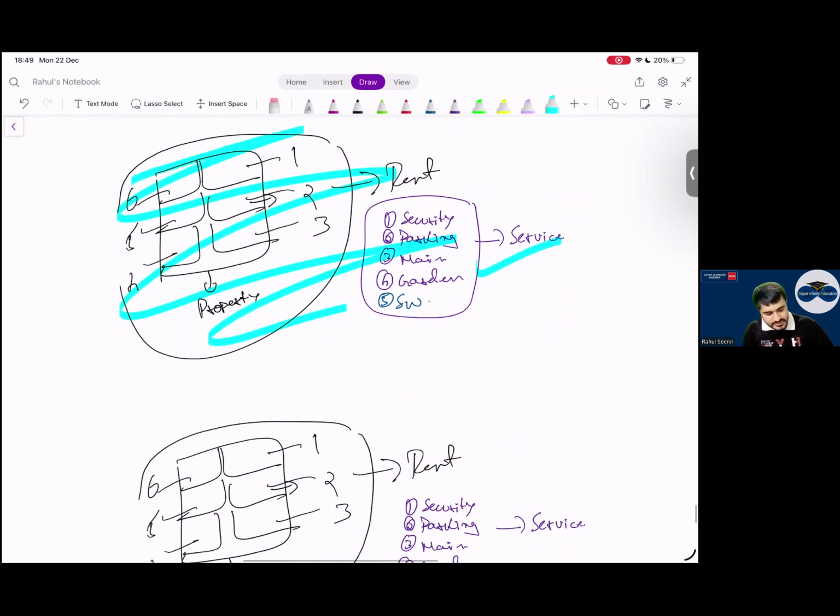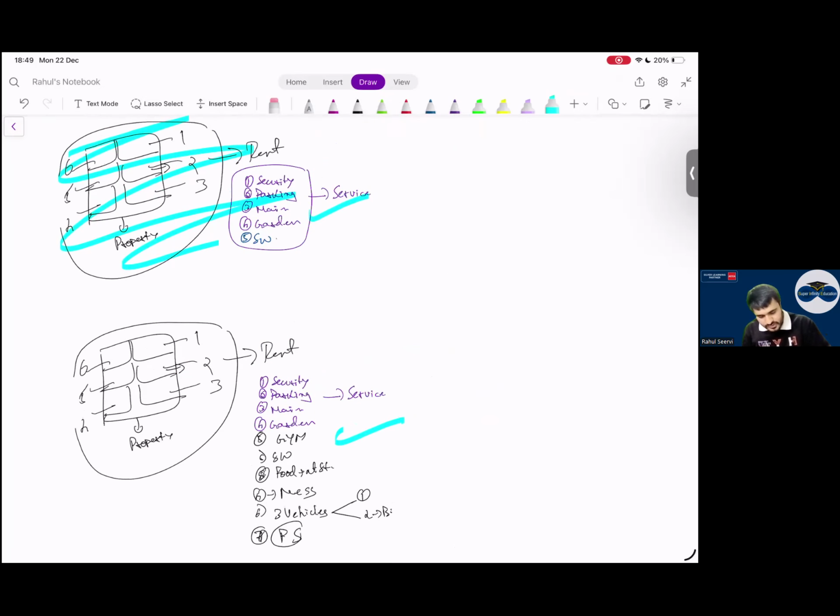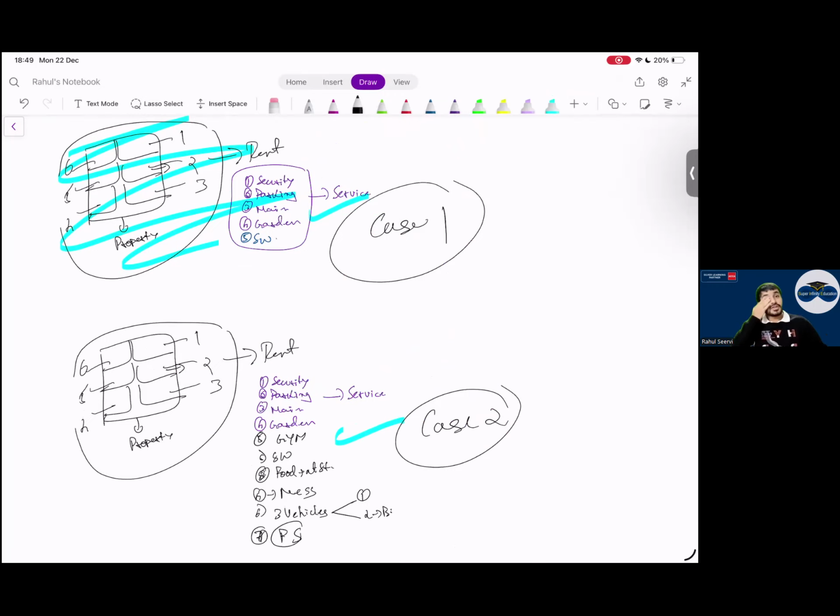Now everyone, in this example, when I'm giving all these services, what do you think? Am I doing business here? In which case am I doing business? What do you think, case 1 or case 2? In which one am I doing business? Case 2. Rohit is saying case 2. Others? Sir, case 2. Case 2, yes or no?